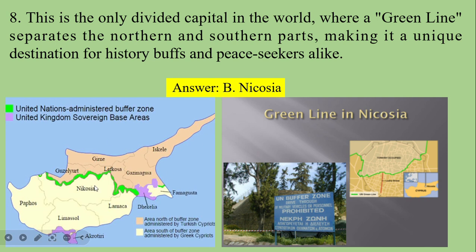So this line separates the internationally recognized Republic of Cyprus in the south from the self-declared Turkish Republic of Northern Cyprus.